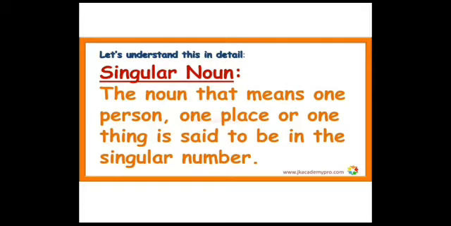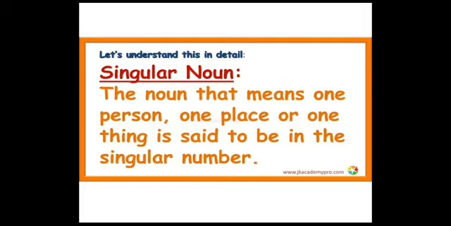A table. The a denotes one. Next, hen, ball, okay, etc. So these nouns are in the singular, denoting or referring to just one person or one thing. Okay, not more than that.